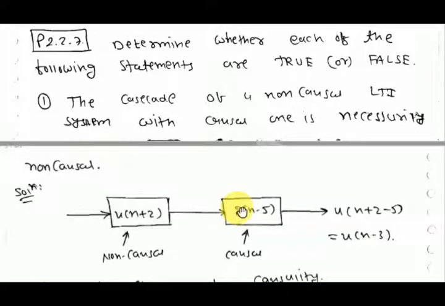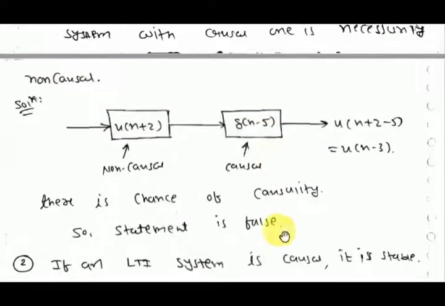If you cascade these two systems, you convolve their impulse responses and get the resultant impulse response u[n+2-5], which is u[n-3]. u[n-3] is a causal system. In the question it is said "necessarily non-causal", but it may be non-causal or causal, that's why the statement is false.